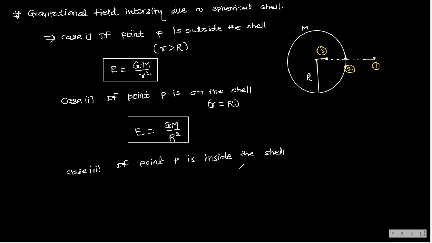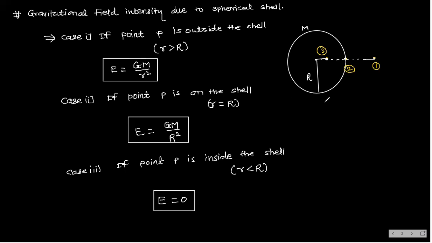Now point P is inside the shell means small r is less than capital R. And in this case, the gravitational field intensity is equal to 0. This is a shell, not a solid sphere.